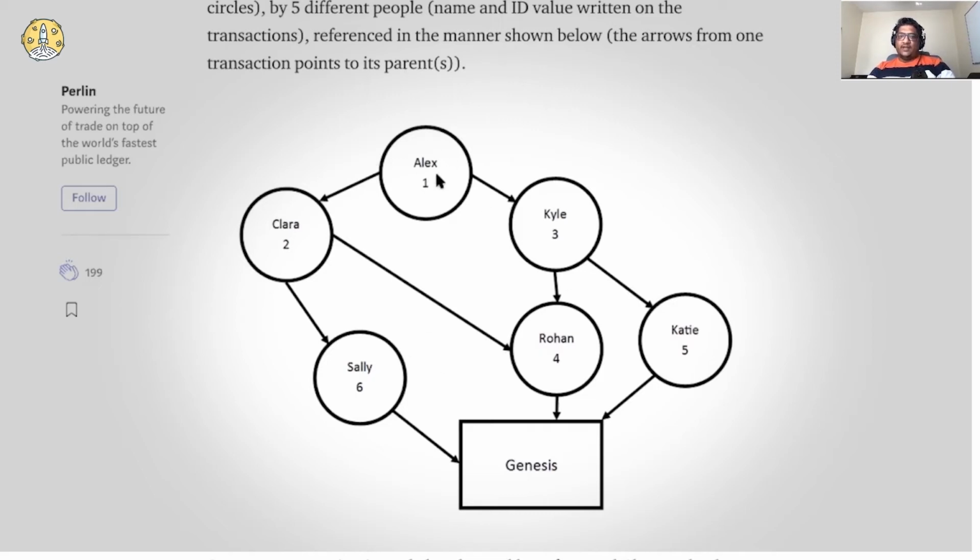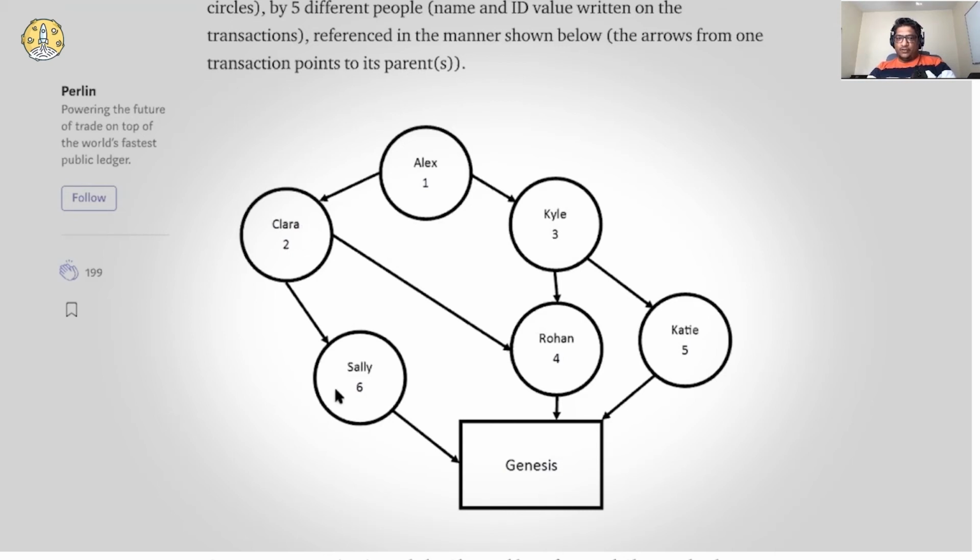So if we start with Alex, the next node that gets traversed is either Clara or Kyle, right? It depends on the weight of the node it selects. It's 2 for Clara and 3 for Kyle. Clara has less weight than Kyle, so it will visit Clara, then Kyle.